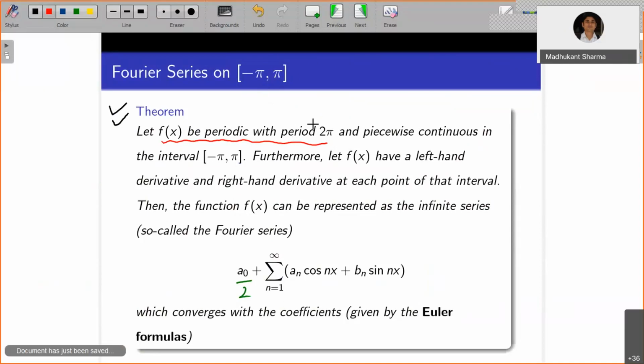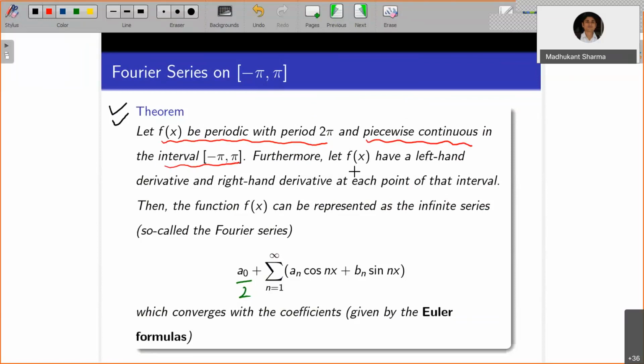So that's why here the period is 2 pi. Later on we will work with period 2l. So similarly, you can generalize that result. Okay, so let f of x be periodic with period 2 pi, and let's say it is piecewise continuous in the interval minus pi to pi. So that actually justifies the point that f has finitely many discontinuities in any bounded interval.